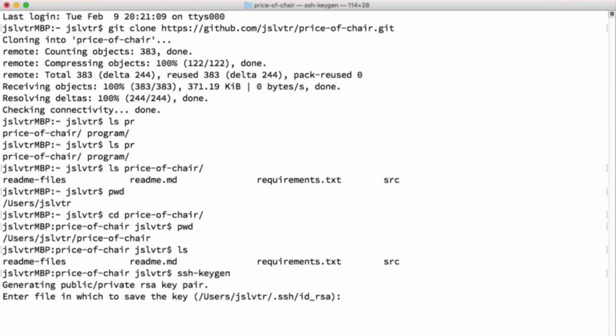Remember, however, that these keys are stored in your computer, and that in order for somebody to log into GitHub using your key, they would have to be in your computer, or they would have to otherwise copy your key into their own computer. So it's difficult to do. Giving it a password increases security, but it also is a bit of a hassle since you have to input it every time. So once you've generated your key, then we can proceed and put it into GitHub.